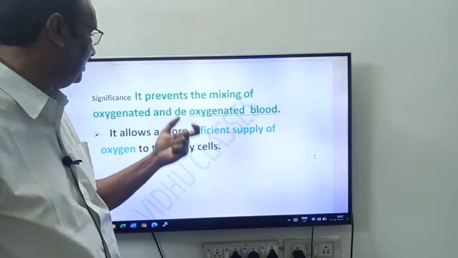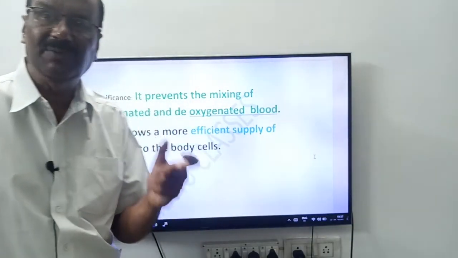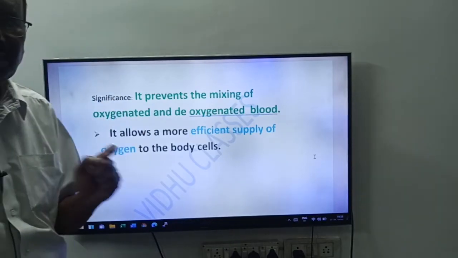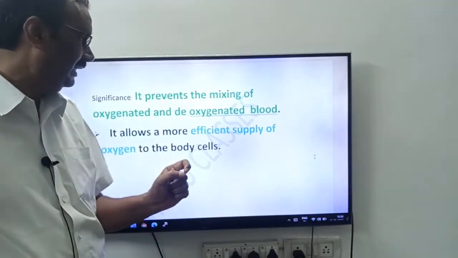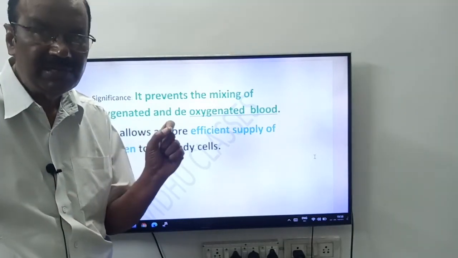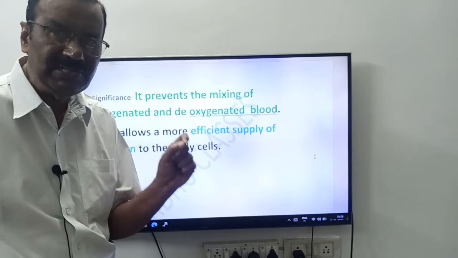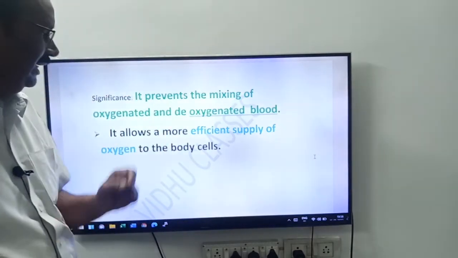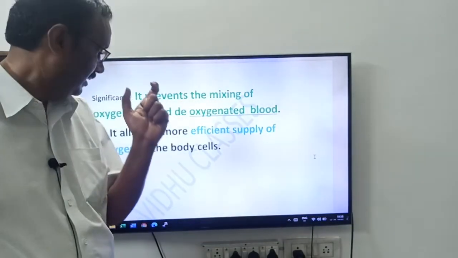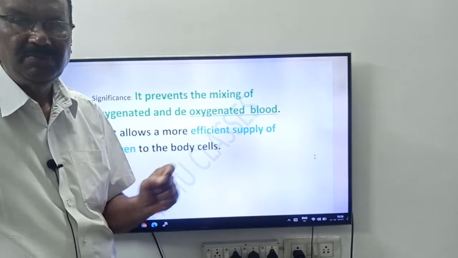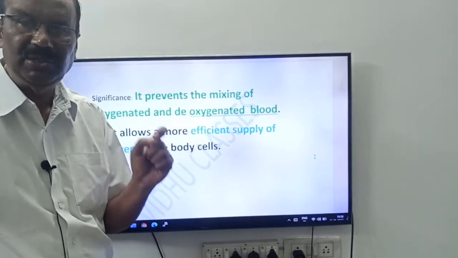Okay, friends. Once again, what is the significance of double circulation? It prevents the mixing of oxygenated and deoxygenated blood. Second one, friends: it allows a more efficient supply of oxygen to the cells.